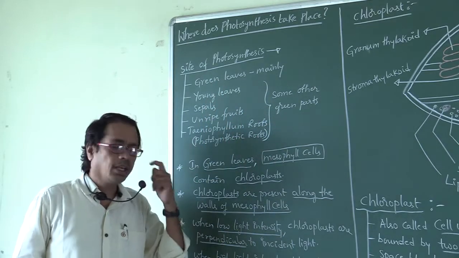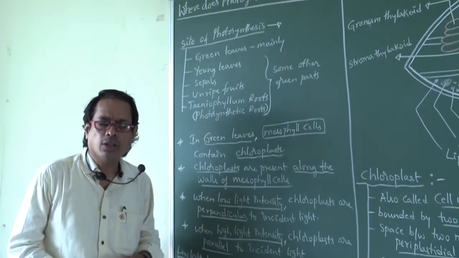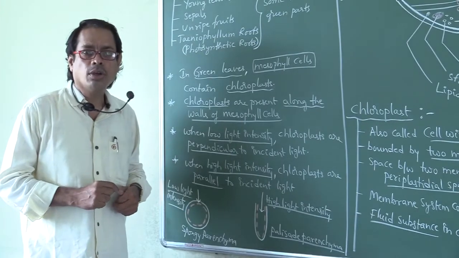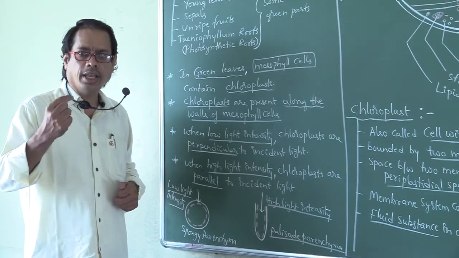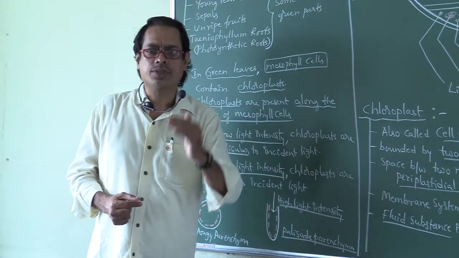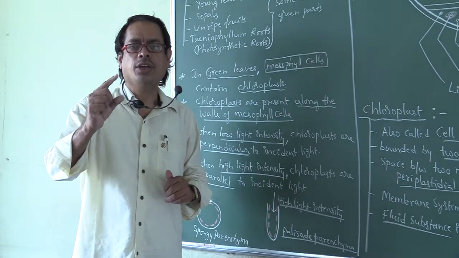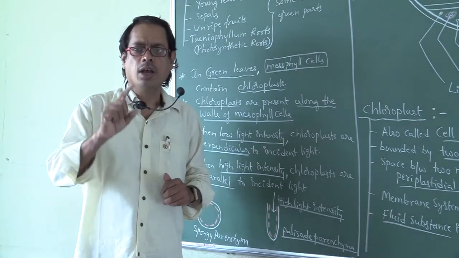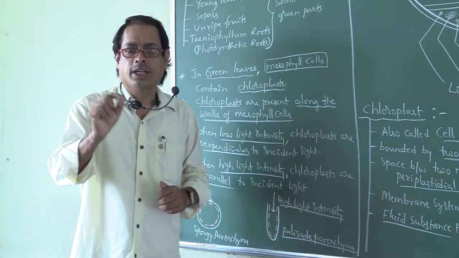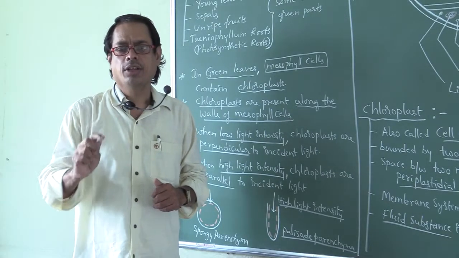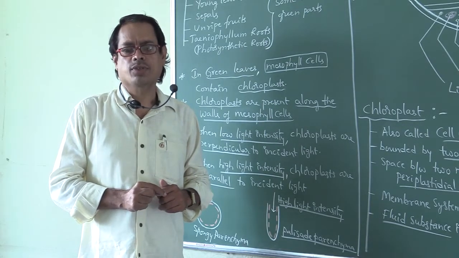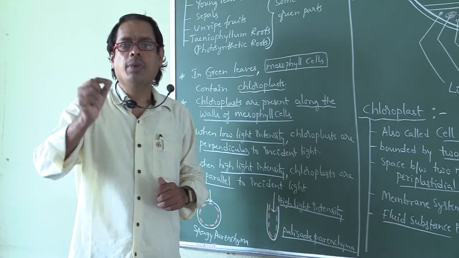Next, in green leaves, where do you find chloroplasts? Chloroplasts are found in mesophyll cells, that is either palisade parenchyma or spongy parenchyma. In dicot leaves, mesophyll is differentiated into palisade parenchyma and spongy parenchyma. Whereas in monocot leaves, mesophyll is not differentiated. Mesophyll is undifferentiated in monocot leaves, also called isobilateral leaves.